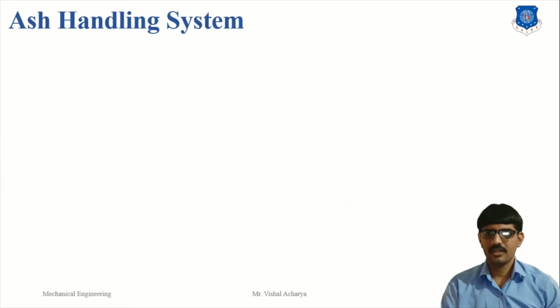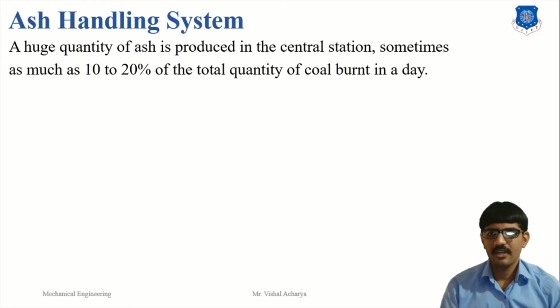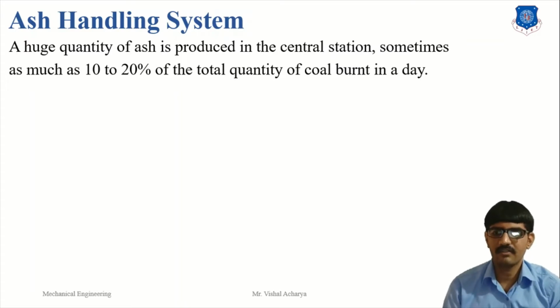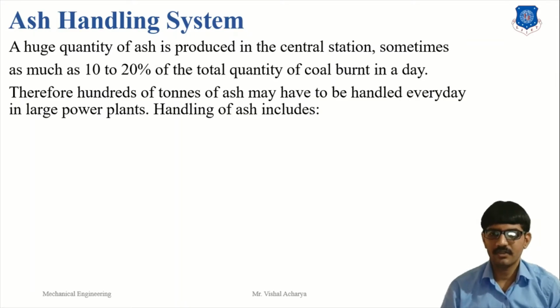First, the ash handling system. A huge quantity of ash is produced in a power plant, sometimes as much as 10 to 50% of the total quantity of coal burned in a day. A 100 megawatt power plant requires 1000 ton of coal, and getting 10 to 20% ash means 100 to 200 ton of ash. Therefore, hundreds of tons of ash may have to be handled every day in a large power plant.